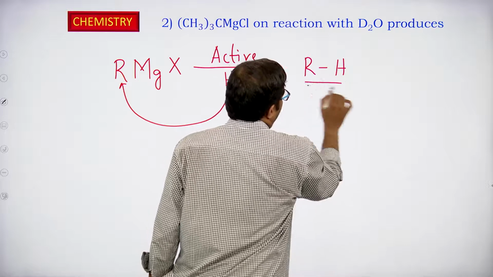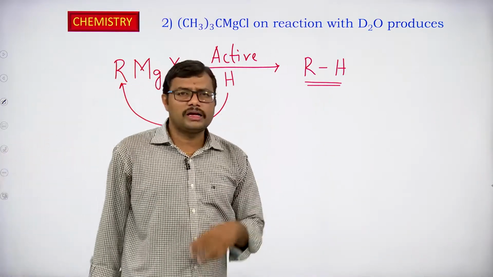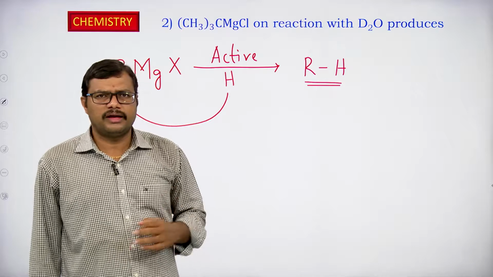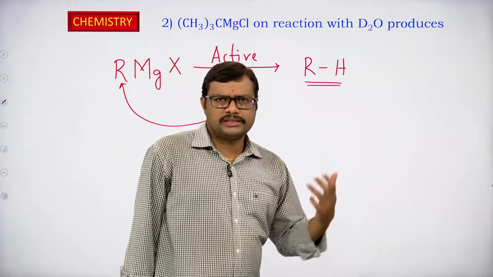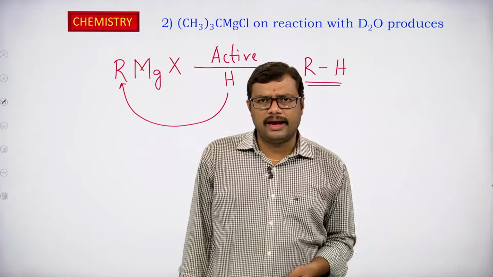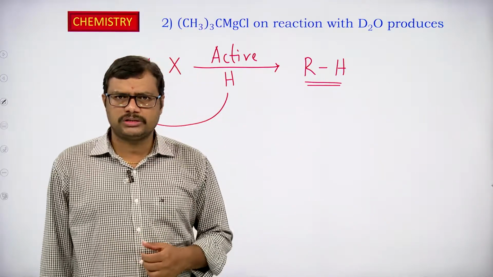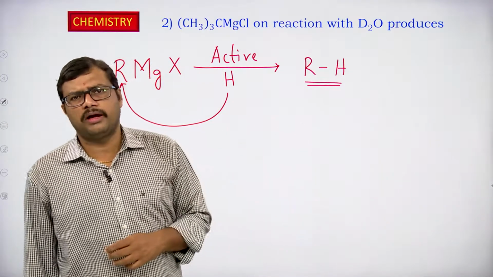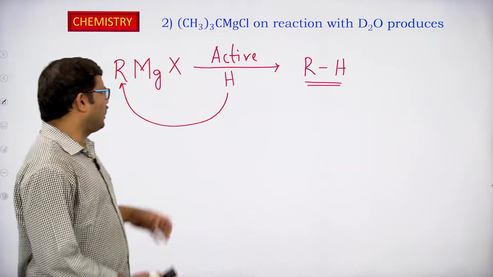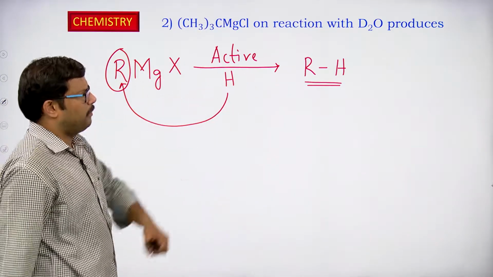So the corresponding alkyl will convert into alkane. Grignard reagent is alkyl magnesium halide. On reaction with a compound having active hydrogens, it will convert into the corresponding alkane. The alkane is obtained with respect to the alkyl group that we employ.